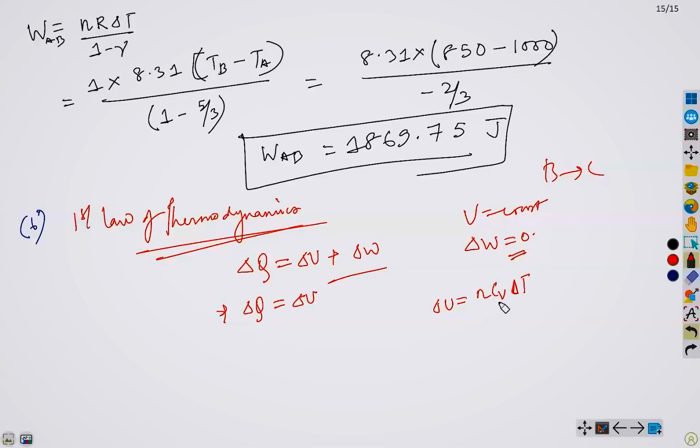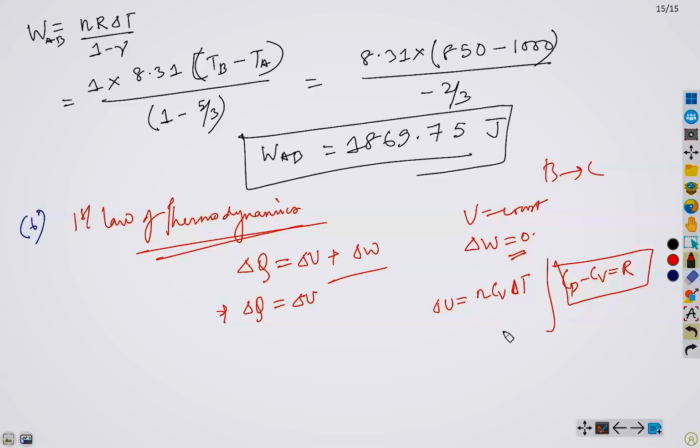Where Cv is the specific heat of the gas for constant volume, right? You know this relationship, right? Cp minus Cv equals R. Yes? So we are going to use this Cv, that is specific heat of the gas at constant volume, okay?